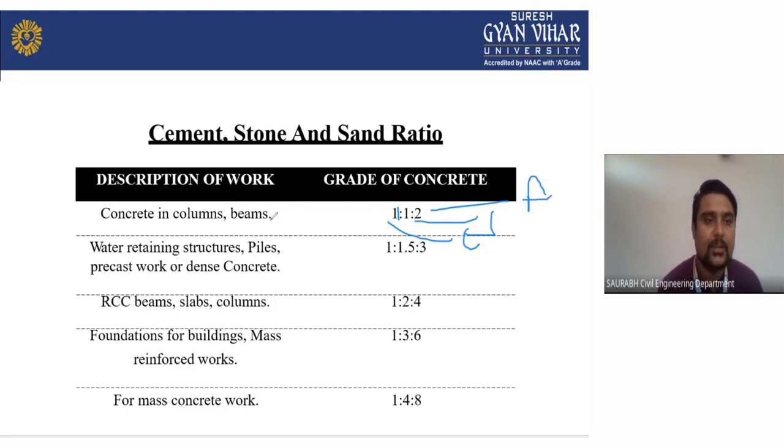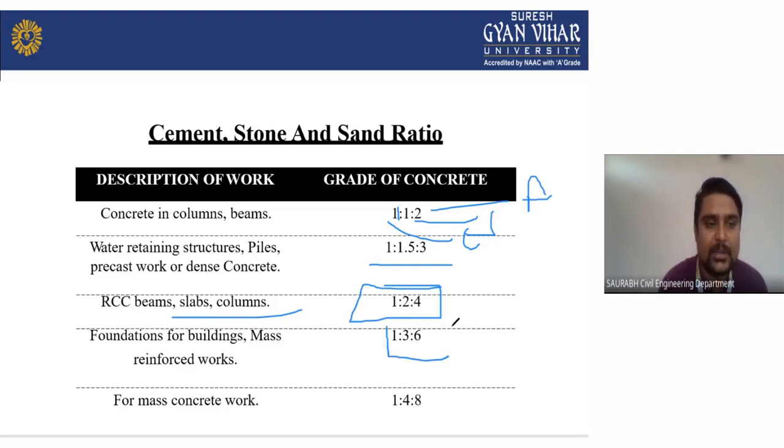This ratio is generally used for concrete columns and beams. For water retaining structures, we generally take 1:1.5:3. For RCC beam, slab and column, we take 1:2:4. For the foundation of a building and mass reinforced work, we take 1:3:6. For mass concreting, we take 1:4:8.